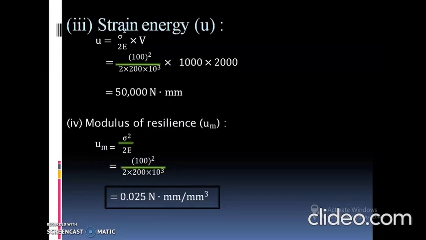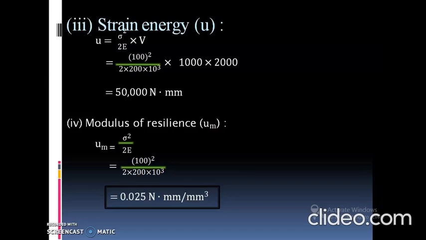Next, the third term we have to calculate is strain energy, denoted by small u. The basic formula for strain energy, which we already derived in previous derivations, is small u equal to sigma square upon 2E into the volume.